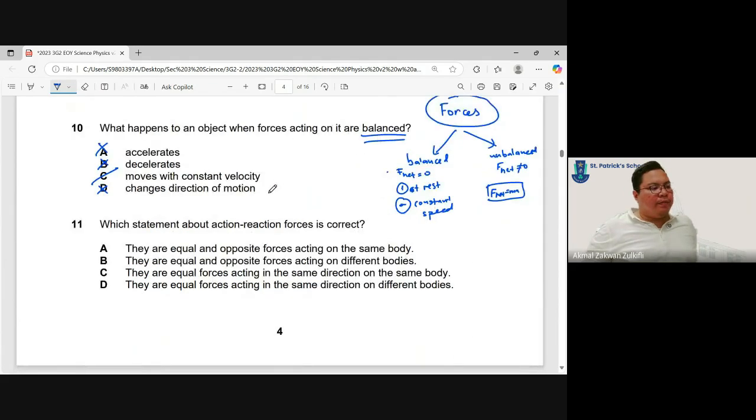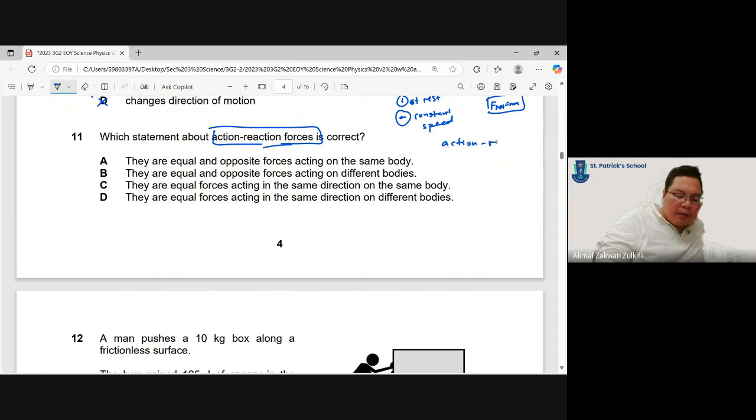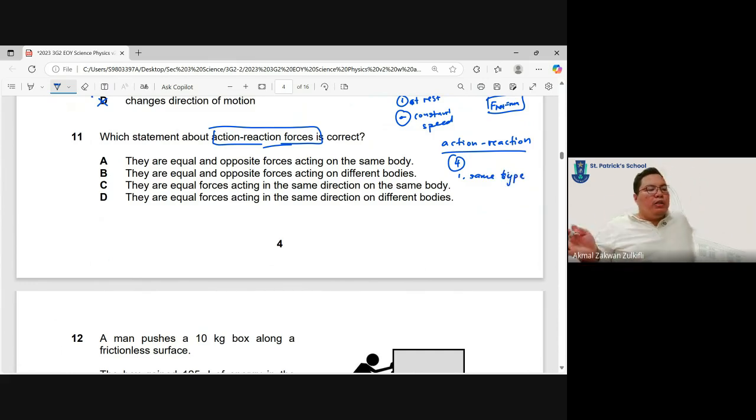Which statement about action reaction forces is correct? Remember, action reaction forces, four principles. There are four things we need to know. Number one, they must be the same type of force. If it's friction, then it's also friction. If it's weight, then it's also gravitational force.